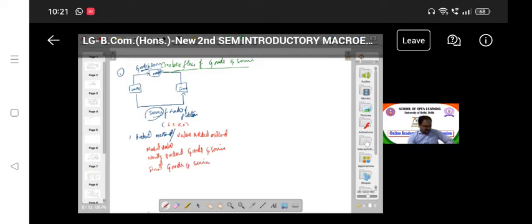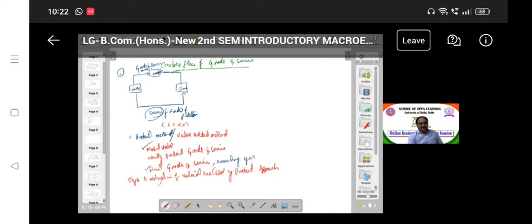Dear students, this is the point we need to understand, and then you can go through the steps in the estimation of national income or GDP by the product approach. First we need to understand the definition. What is the definition? The market value of all final goods and services produced in an accounting year.